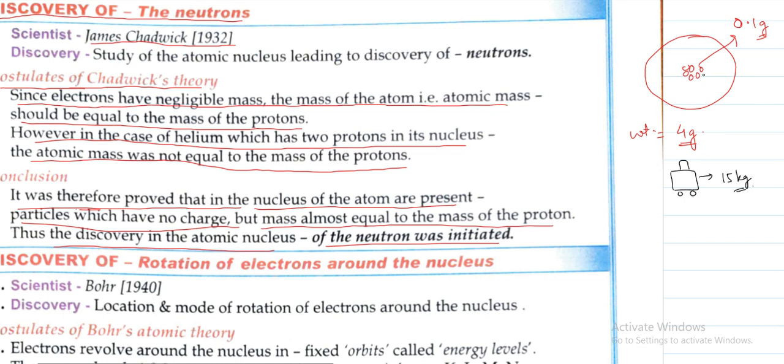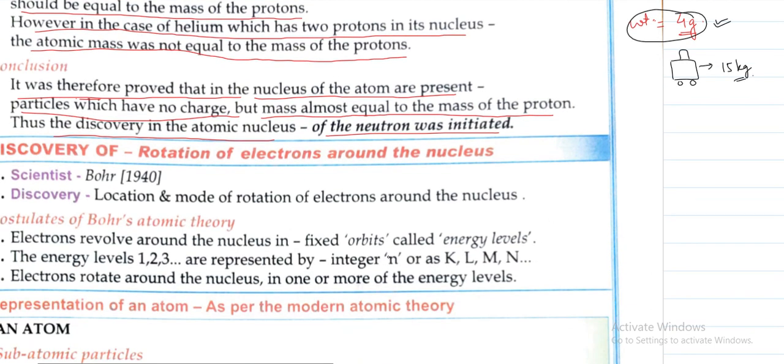Similar to that, the atom also. Here the mass of the protons is very little, but the mass of the whole atom is very high. So from that, scientists concluded that there must be some other particles which have mass but no charge, and in this way the neutrons were discovered.